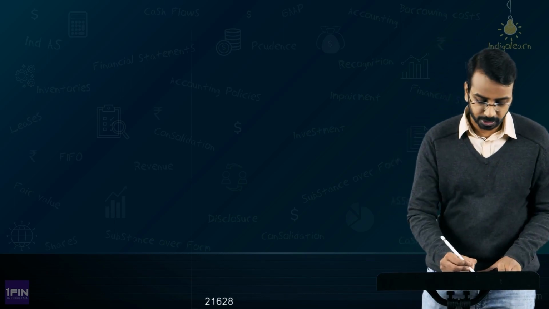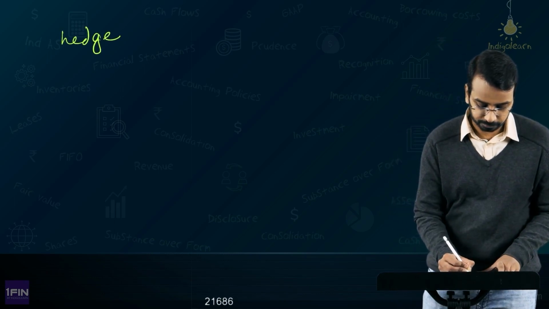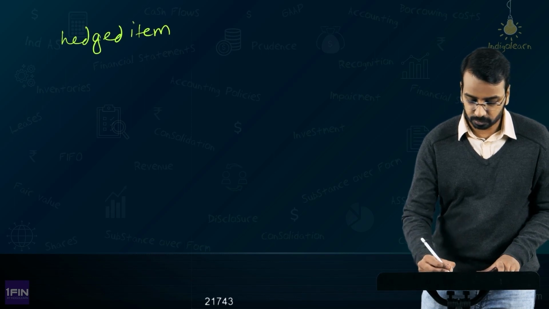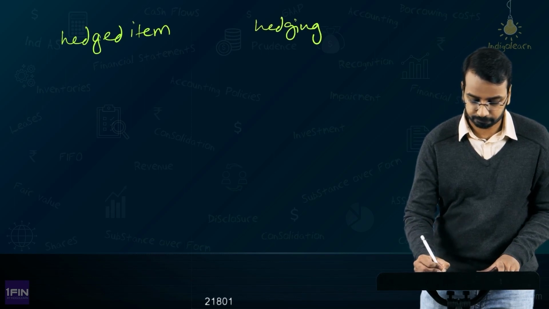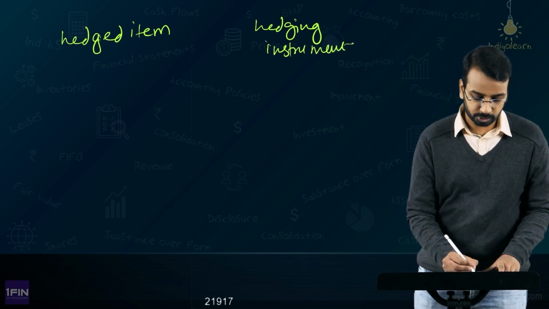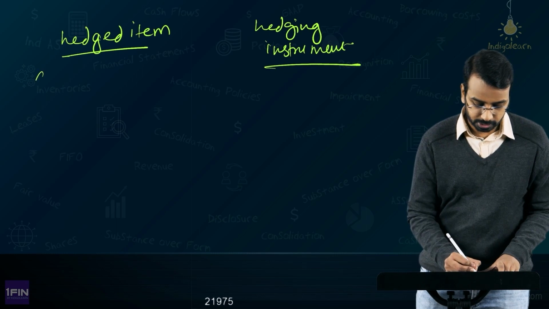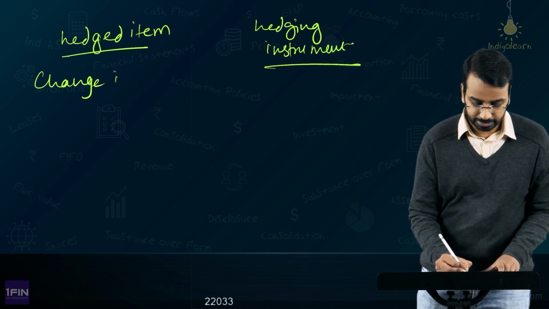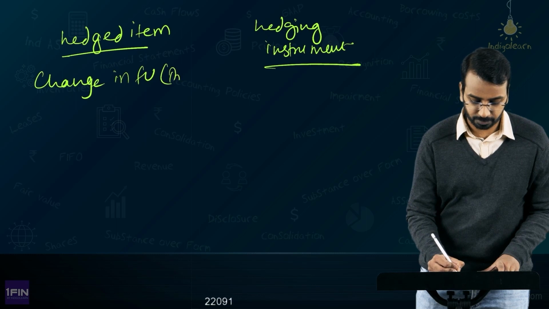Now, whenever we talk about cash flow hedge and we have talked about effective portion and ineffective portion, one question that may come to your mind is, for example, in the previous case where we said you have sold dollars in forward, how do we calculate the effective portion? The simple thing that you have to do is, you have to see the hedged item and you have to see the hedging instrument, okay. Now, what you have to check is, what is the change in fair value? Generally, this is in present value terms.